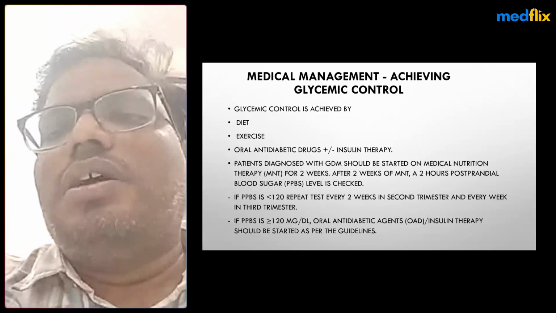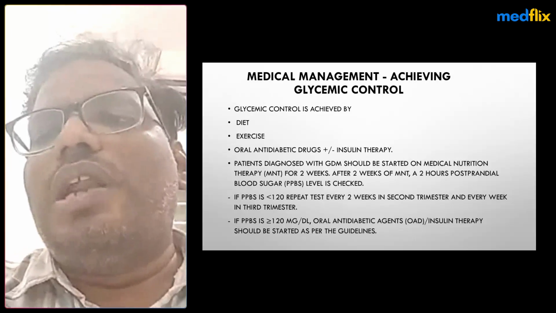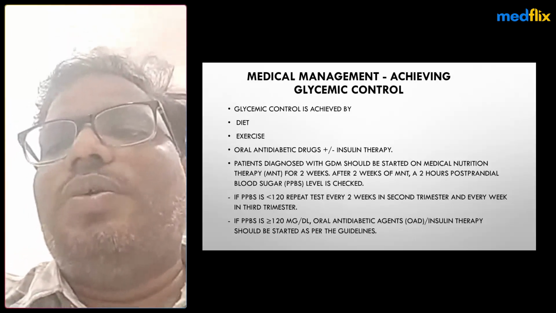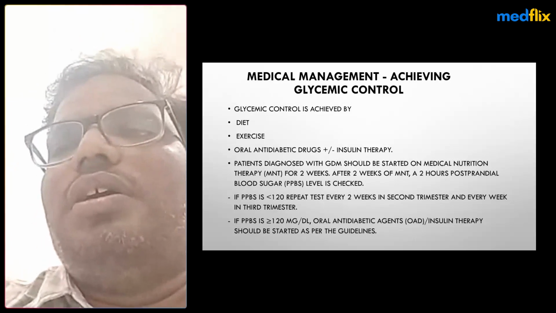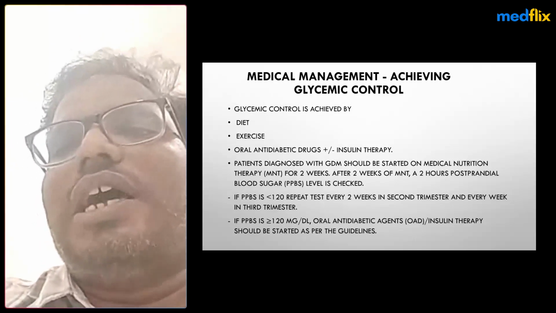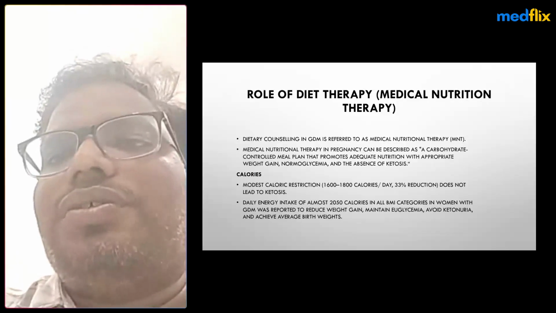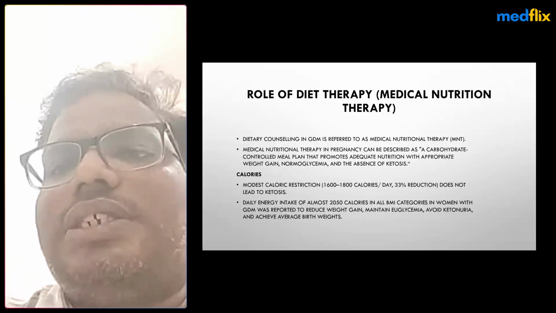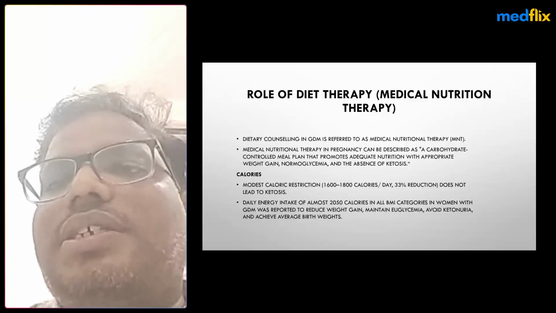If more than 120, we have to start insulin and also oral anti-diabetic drugs in the second. Oral anti-diabetic drugs, mostly in the second and third trimesters, are good for the management of gestational diabetes mellitus. In diet therapy, we have medical nutrition therapy in GDM, in pregnancy, described as